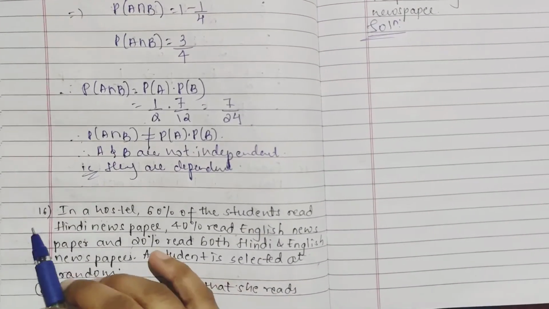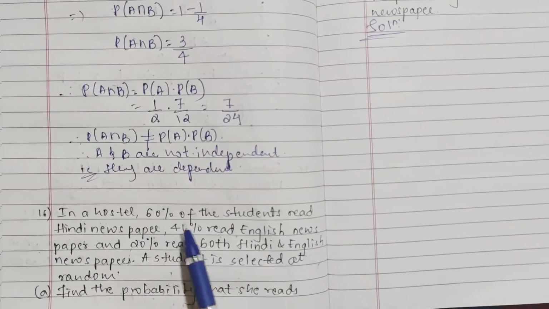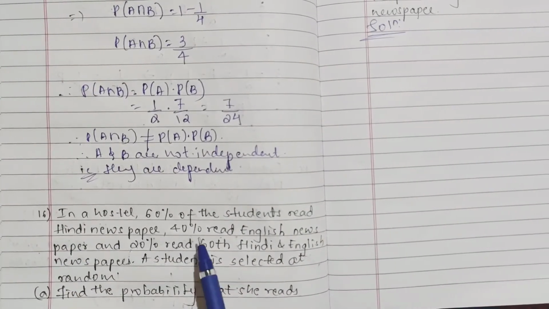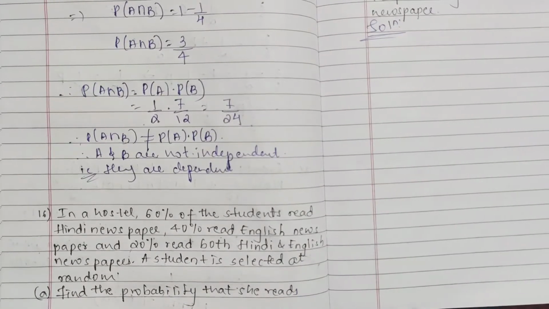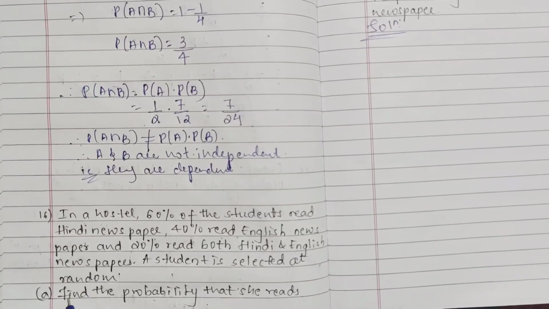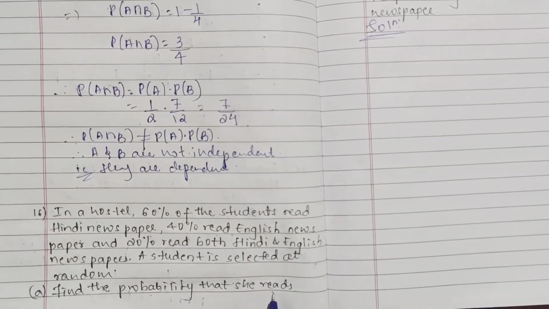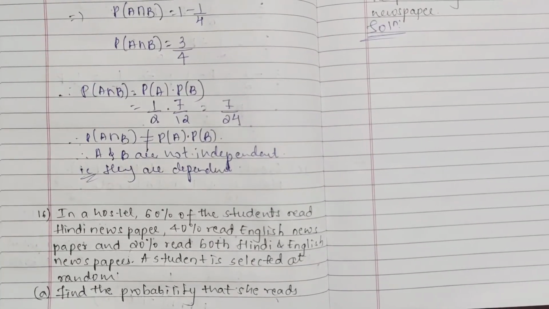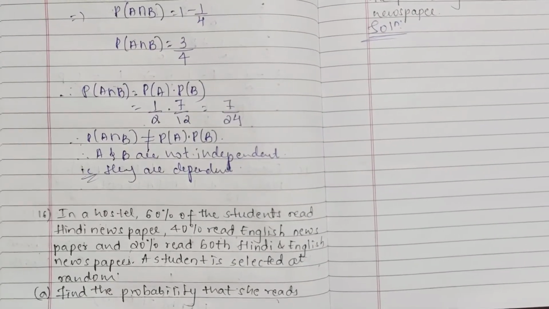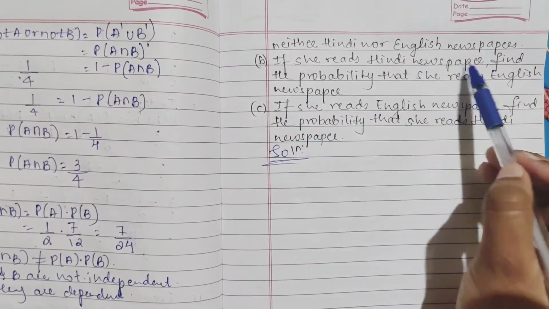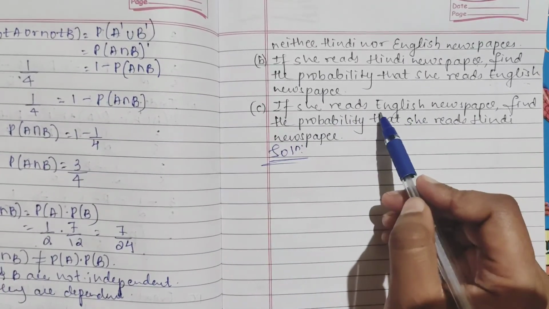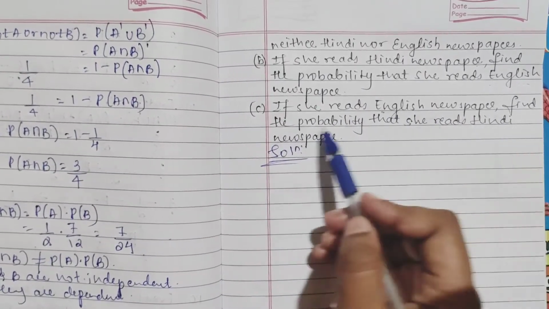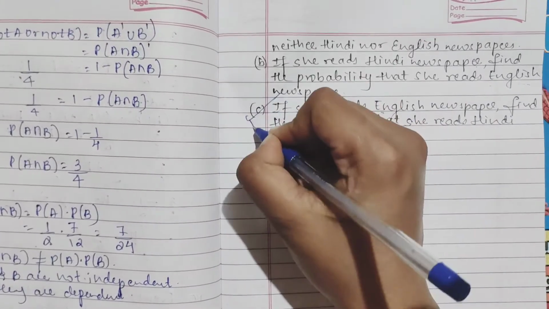Next question, the 16th one. In a hostel, 60% of the students read Hindi newspaper, 40% read English newspaper and 20% read both Hindi and English. A student is selected at random. They have asked 3 sub questions. First, find the probability that she reads neither Hindi nor English newspaper. Second, if she reads Hindi newspaper, find the probability that she reads English newspaper. Third, if she reads English newspaper, find the probability that she reads Hindi. This is your homework.